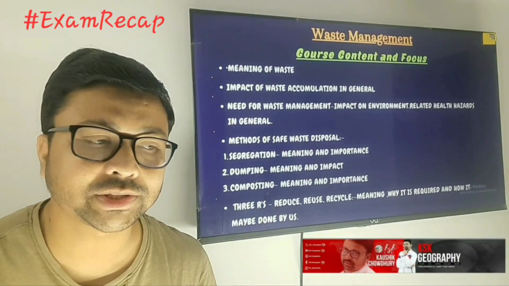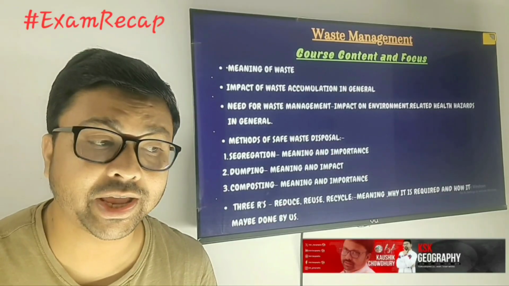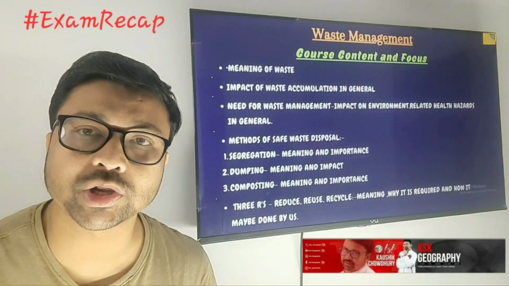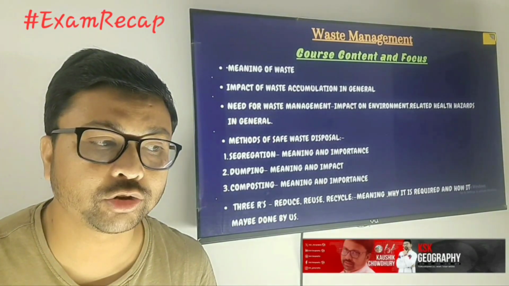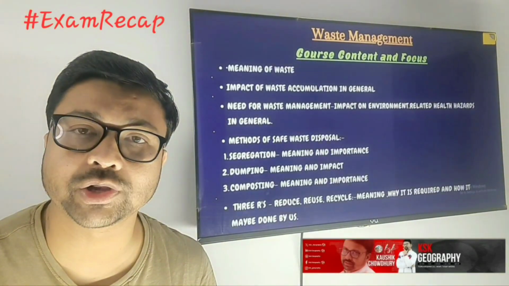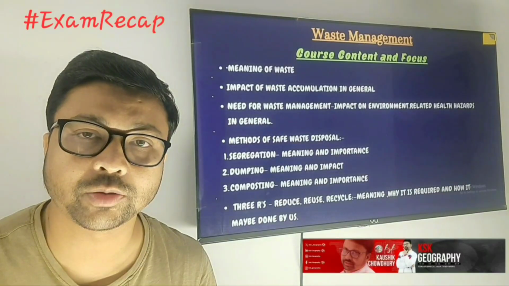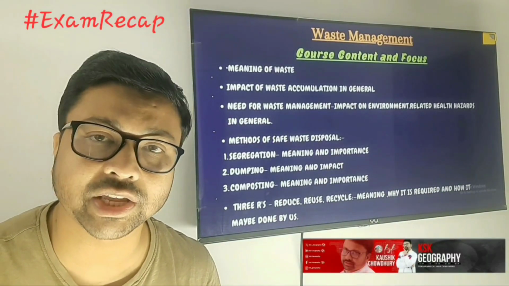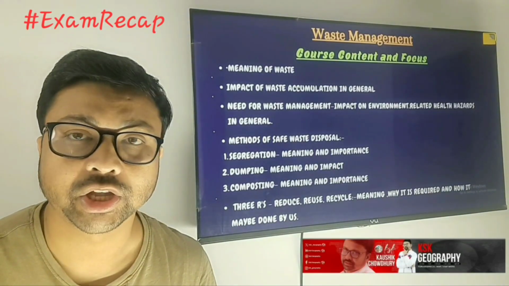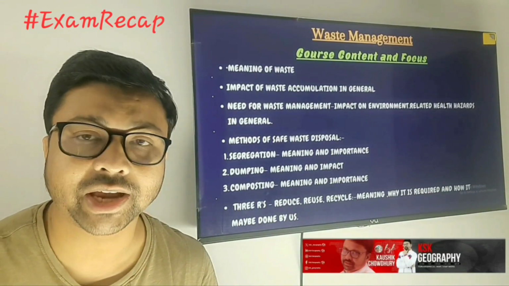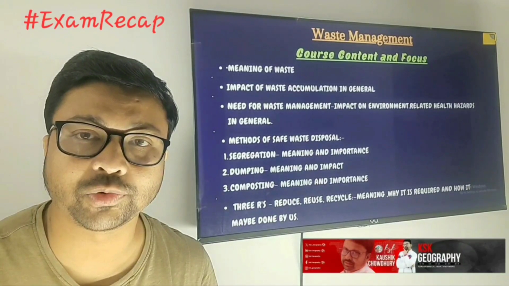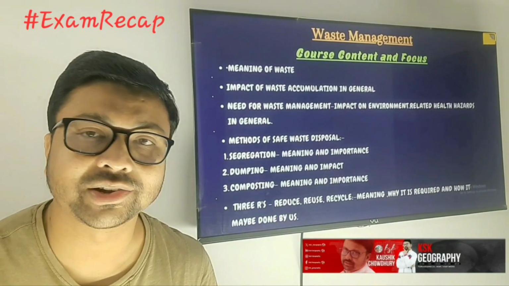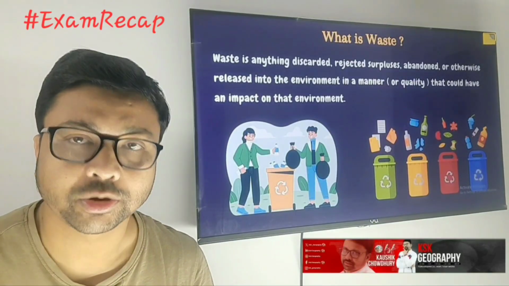So here you go. First, you need to know the meaning of waste. Next, the impact of waste accumulation in general. Then the need for waste management. Then you need to know about methods of safe waste disposal, which has the maximum weightage from this chapter. What are the safe disposal methods? That is segregation, dumping and composting. You need to know their meaning and importance. And the last, you need to focus on the 3R. It means reduce, reuse and recycle.